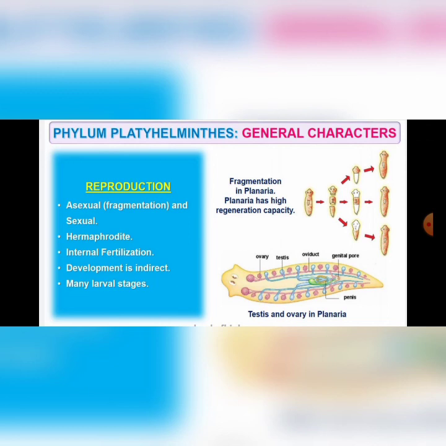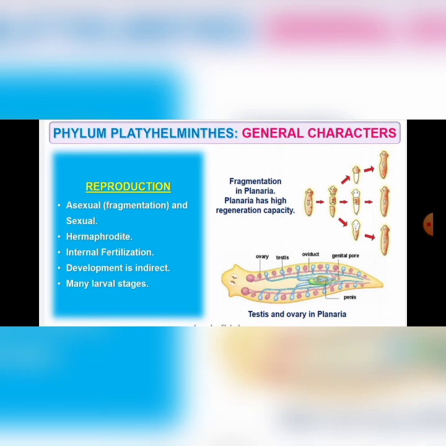Here copulatory apparatus is also present. What do you mean by copulatory apparatus? It helps to transport gametes to the other sex. So fertilization is internal, development is indirect. You can see many larval stages here. Such kind of development is called indirect development.